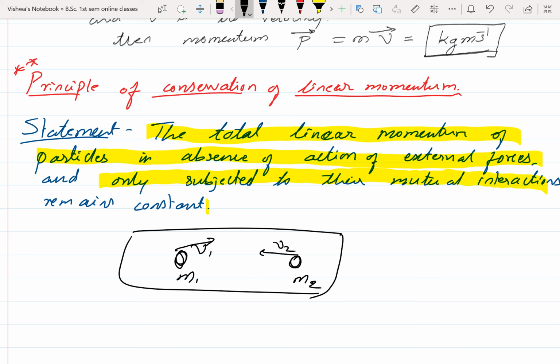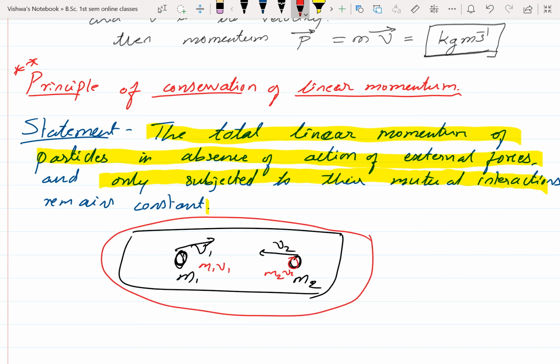Now when these two objects are moving, both have some momentum. That momentum is given by the product of mass and its velocity. The momentum of this particle is m1 v1 and the momentum of this particle is m2 v2. Now I am not going to apply any forces to this system.